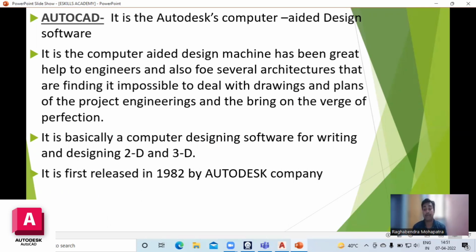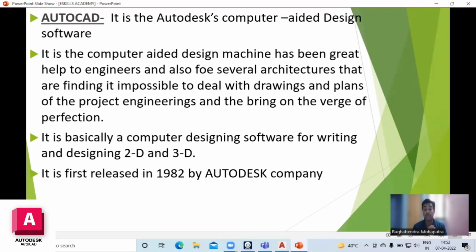So in 1982, the Autodesk company developed a new software, basically called a drawing software or planning software, named AutoCAD, which helps engineers draw any type of plan on the job site within a few hours or a few minutes by applying some commands.